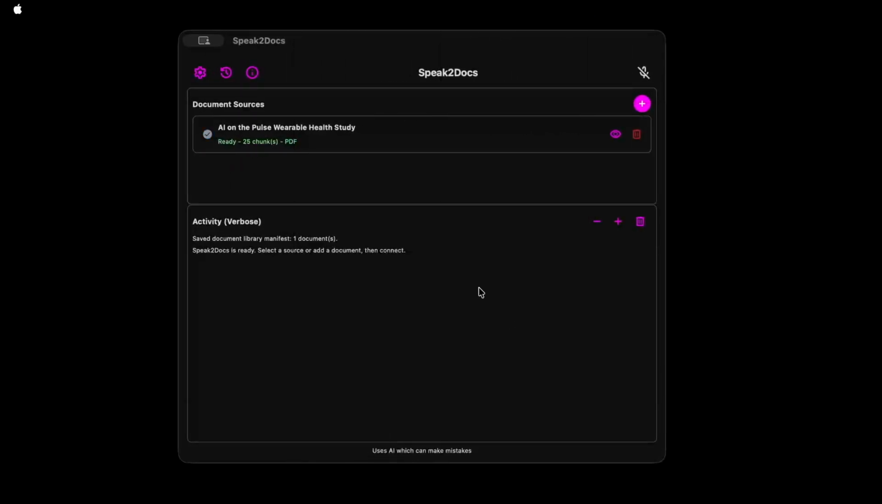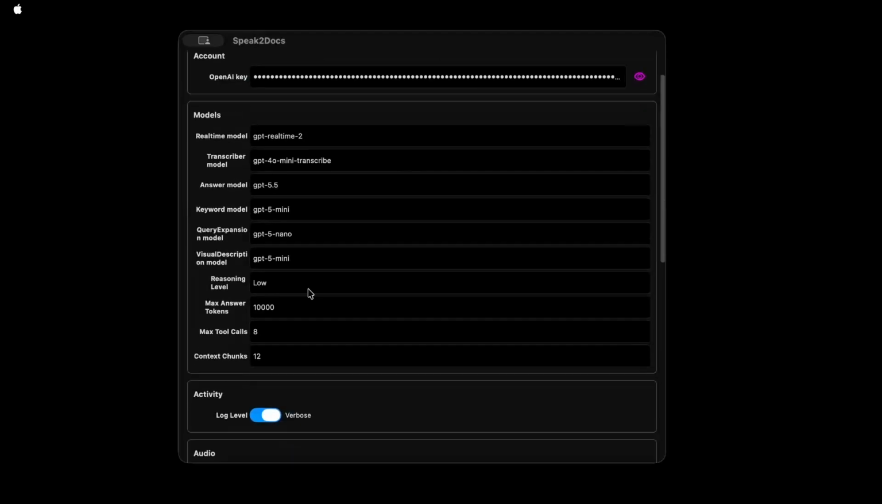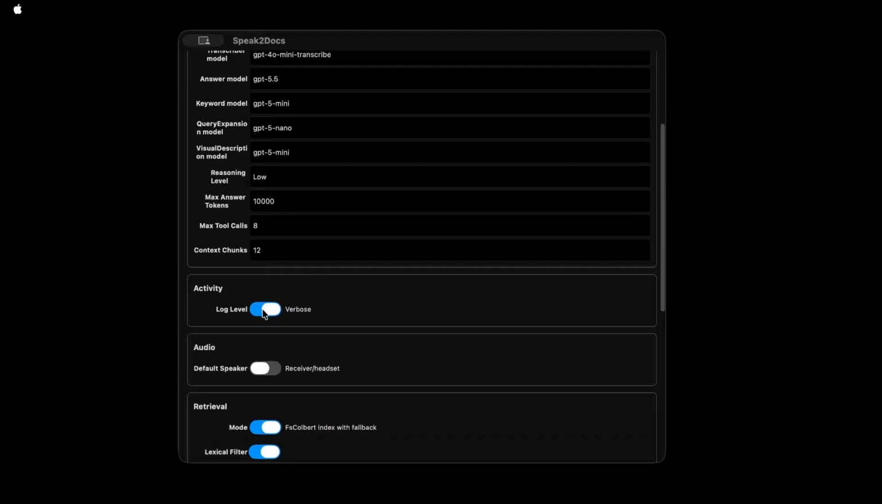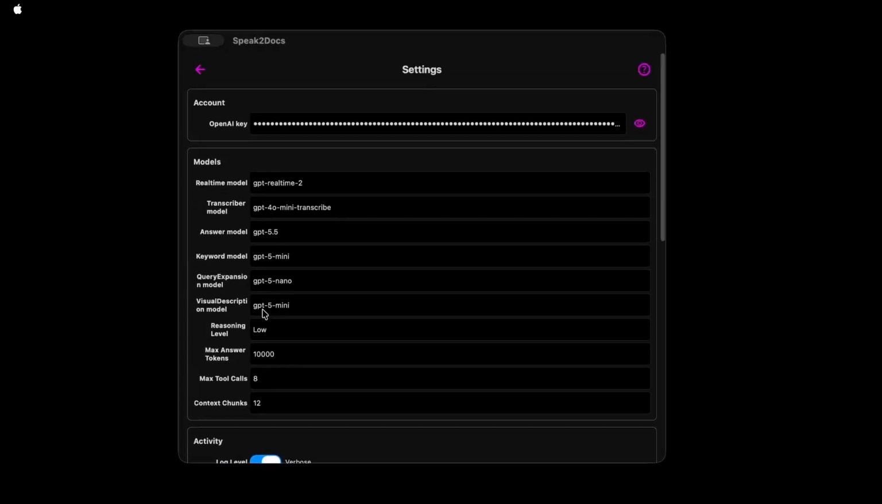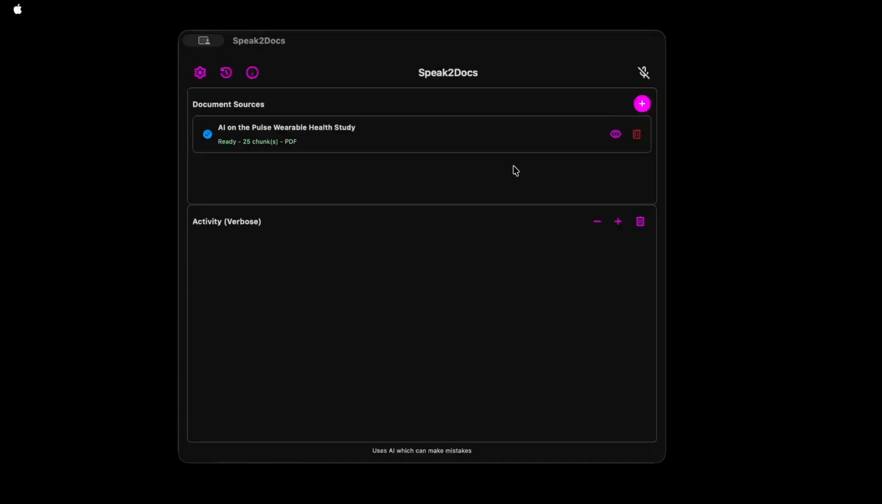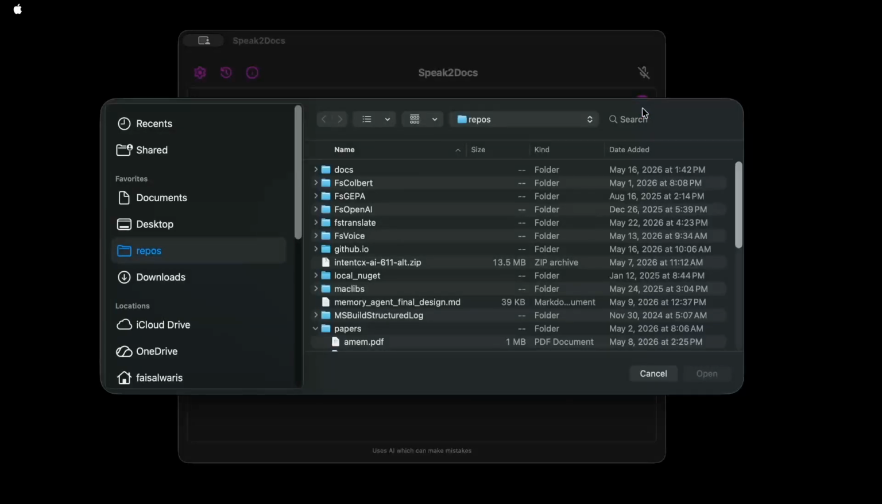Okay, let's index a document. First, I want to make sure that I have activity logging turned on to verbose so we can see more detail while the index is running. I'm going to increase the font size a bit here and then pick the AMM document for indexing.